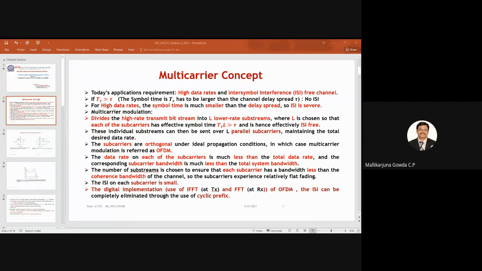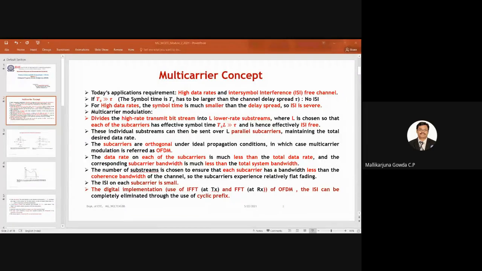The bit rate R_B is equal to 1 by T_B, where T_B is the bit duration. For symbol rate, R_S is equal to 1 by T_S. So the data rate is inversely proportional to the symbol duration.